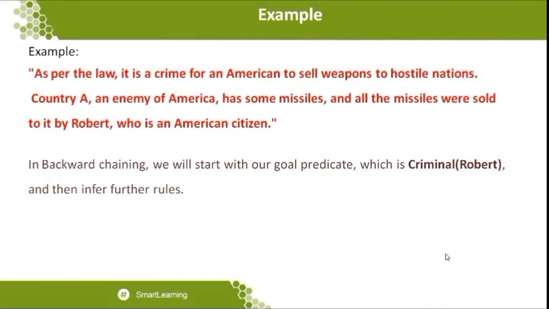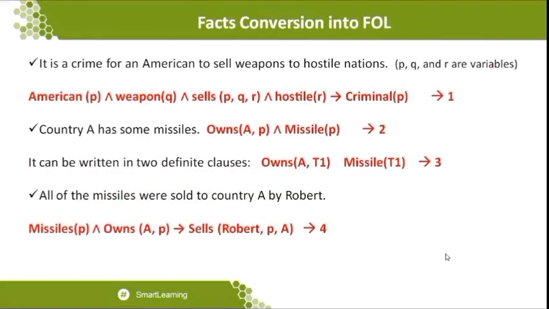Before applying backward chaining, what is the first level of work? We want to convert the given statements to first order logic statements, as we did in forward chaining. The same way, all the statements available in the paragraph, and any logical connectives, we convert to first order logic statements. Once we convert them, then we can go to backward chaining. So this is the level of stages that we want to follow.